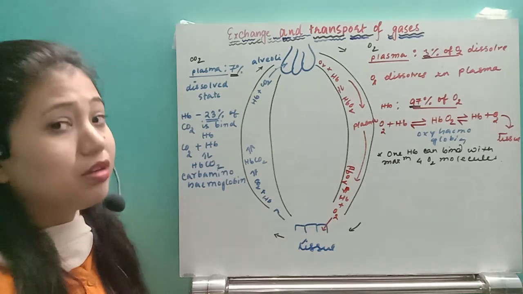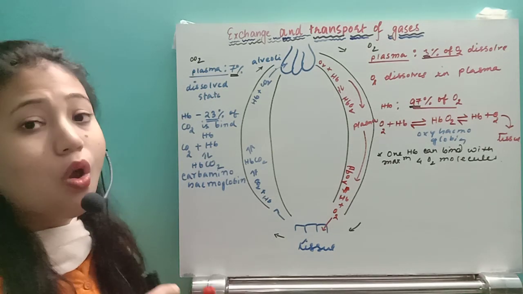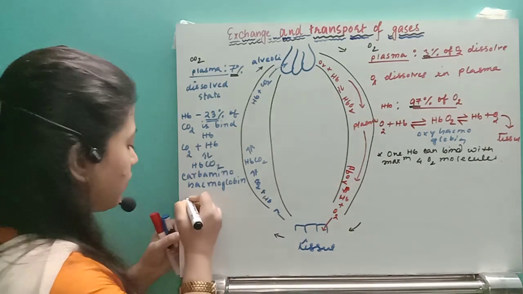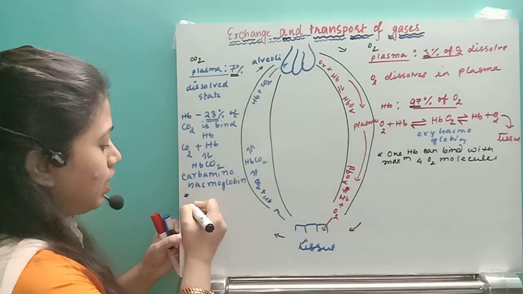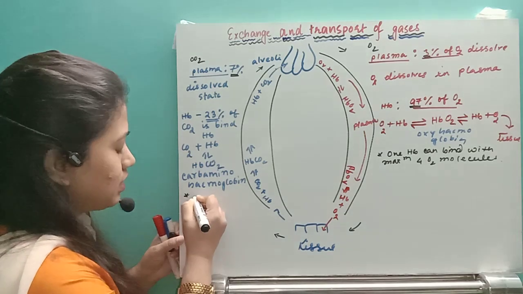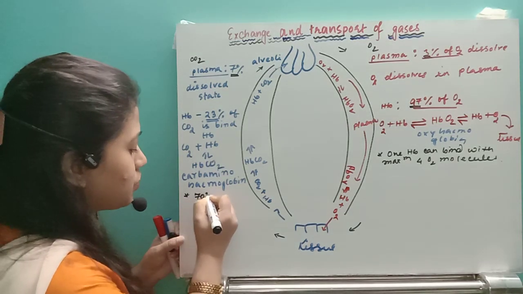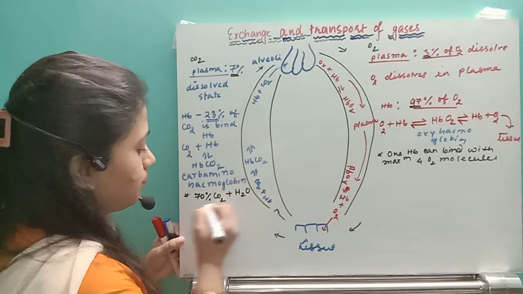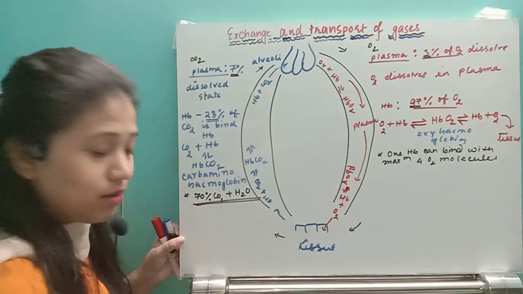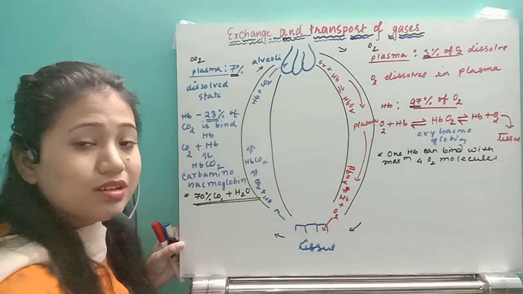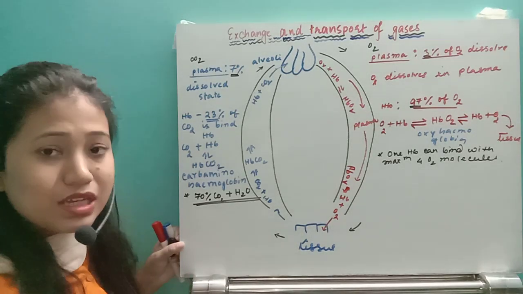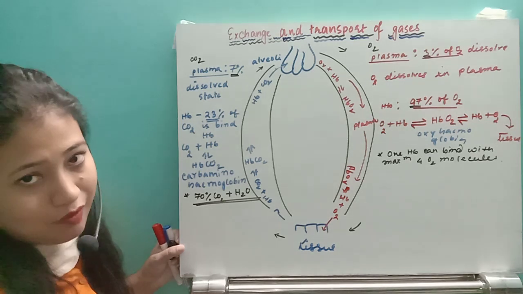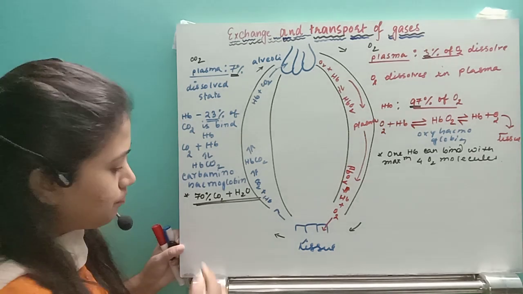What will happen to the remaining 70% of carbon dioxide? This is very much important, so I will write with a different color. Around 70% of carbon dioxide will bind with water. Where is that water present? In the RBC itself, the cell which has cytoplasm, and that cytoplasm has water of its own.